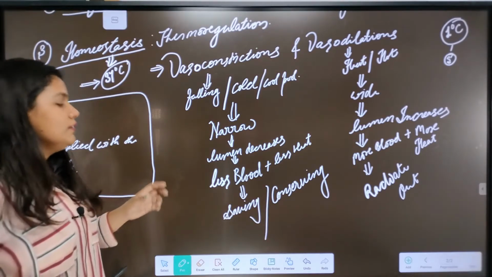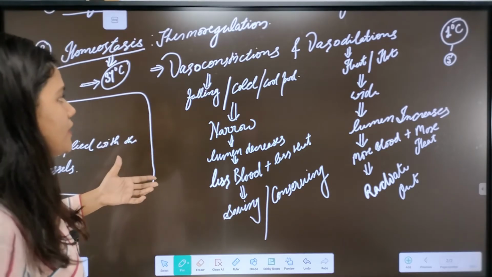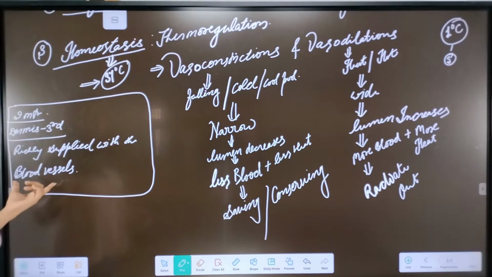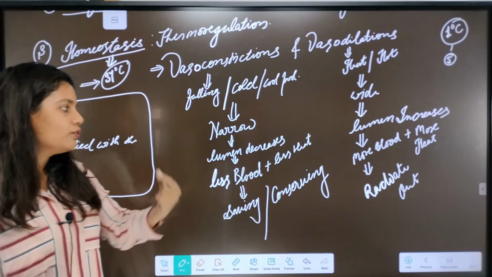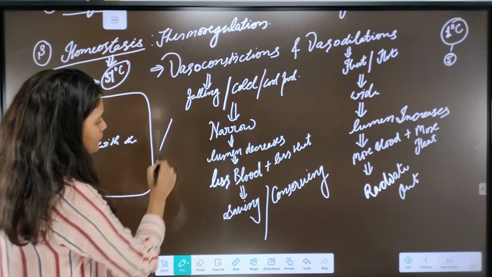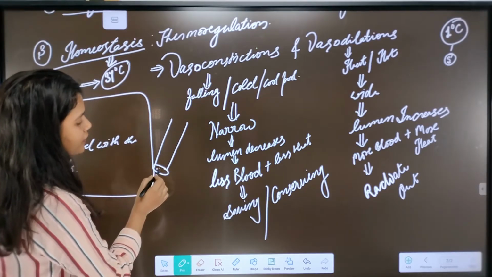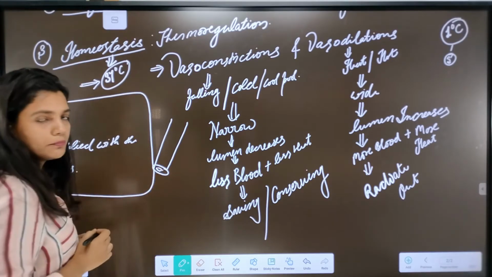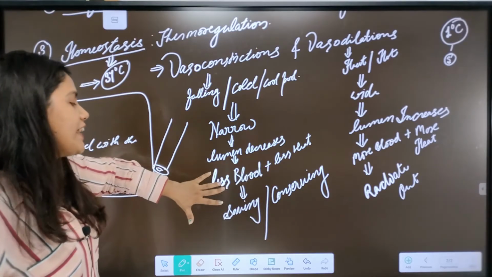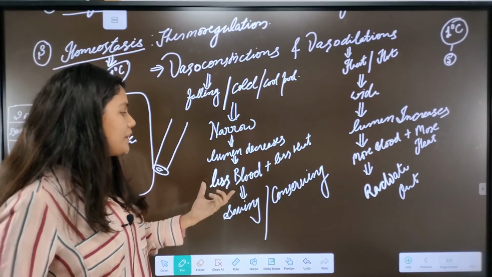Okay, let's revise it. In vasoconstriction, what happens if our body is exposed to the cold, the blood vessels of the dermis layer start to become narrow, and when they become narrow, their lumen decreases. I think everyone is aware of the lumen. If this is the blood vessel, this will be the lumen where the blood is carried by the blood vessels. Okay, so in that case, less heat will be carried with the blood. Less blood plus less heat will be carried.